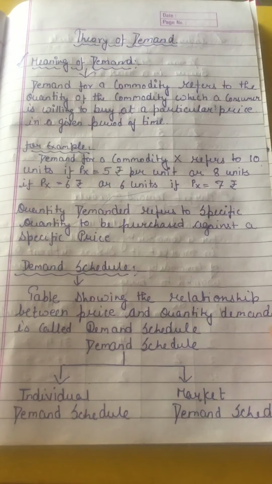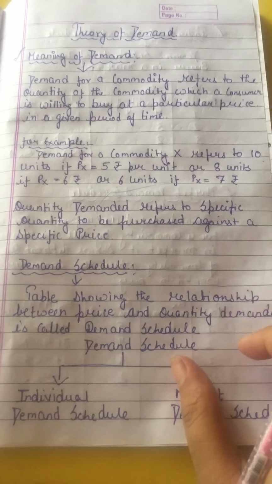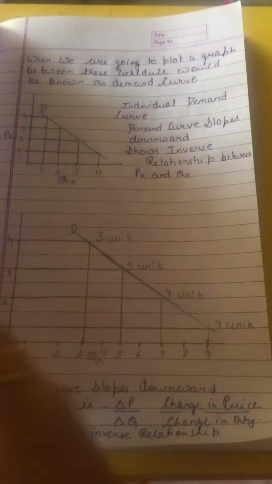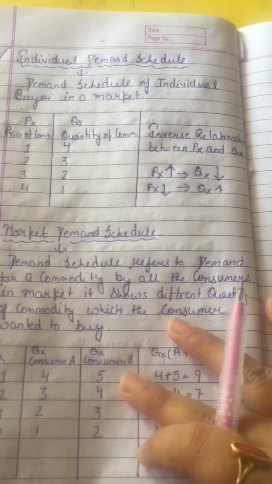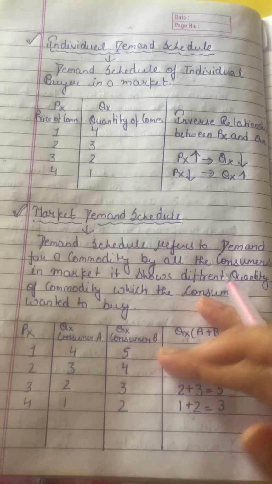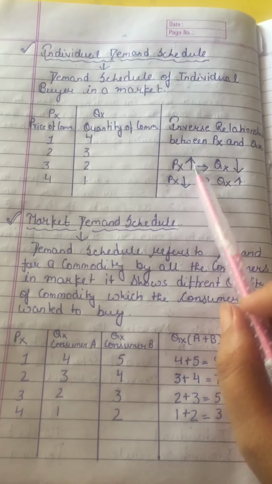Demand schedule is divided into two types: individual demand schedule and market demand schedule. Individual demand schedule means to say that we are talking about the individual buyer, and market demand schedule means to say that we are talking about two or more buyers. So we will talk about the individual demand schedule.